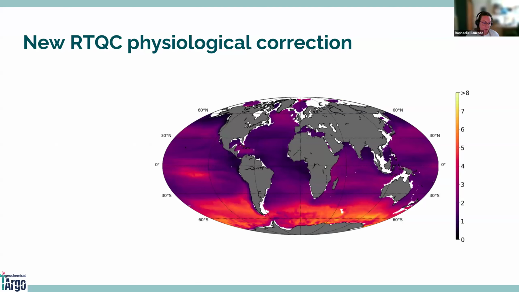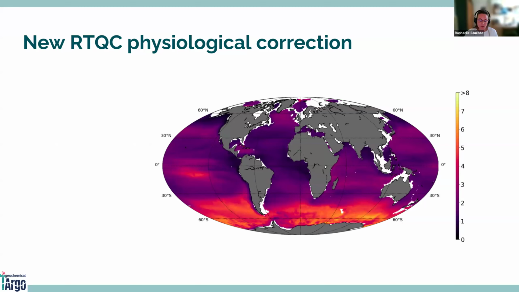All the gaps that you can see come from the SOCA product, where we have no ocean color data, or where we are too close to the coast because we applied a bathymetric mask of 1,000 meter depth.